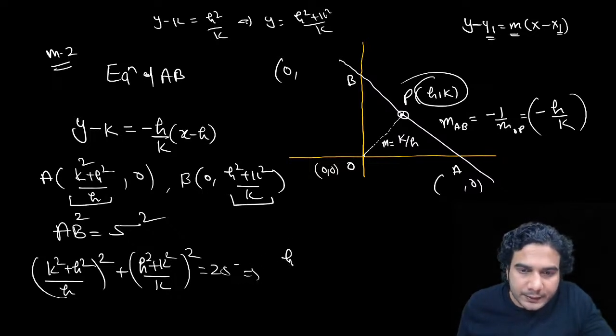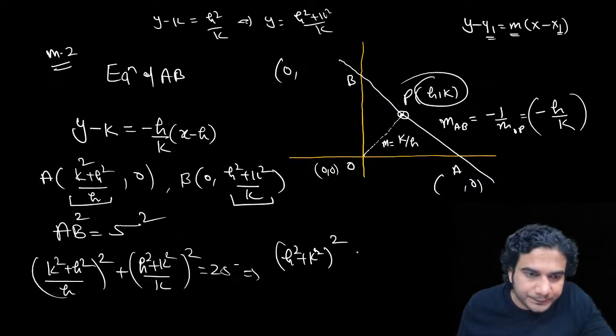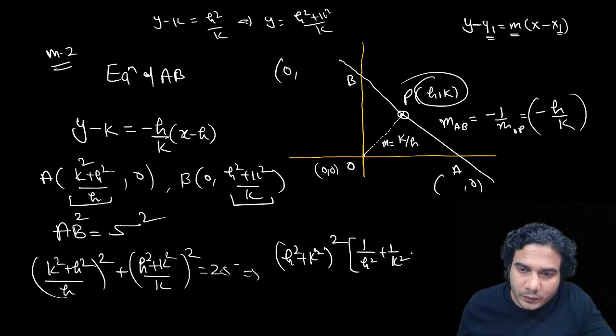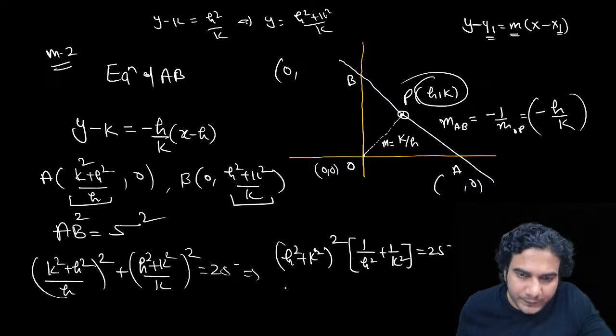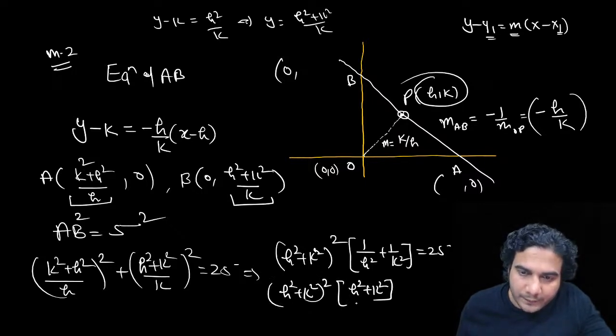So now I'll take h square plus k square the whole square common, and it is 1 upon h square plus 1 upon k square is equal to 25. So yes, the answer was right. That previous calculation was also correct. If you take the LCM, it is h square plus k square divided by h square k square, which you can send to the right hand side.